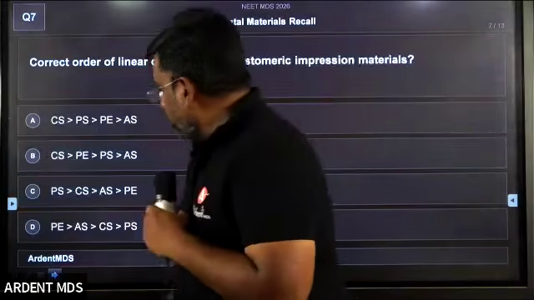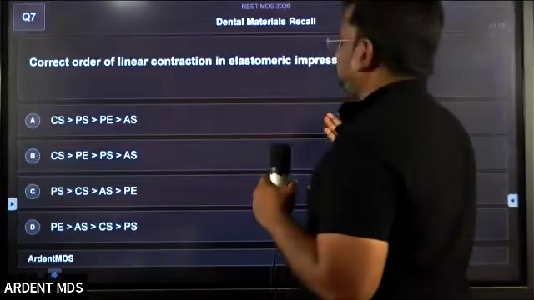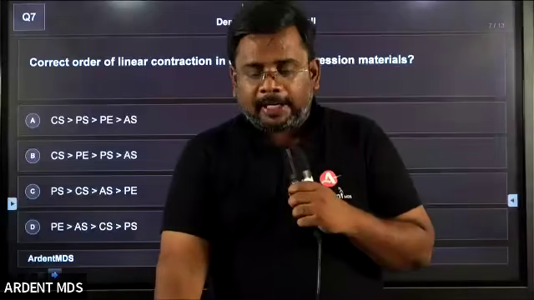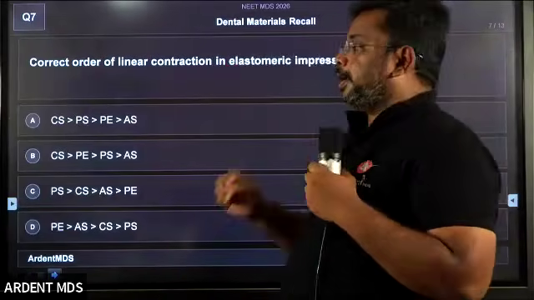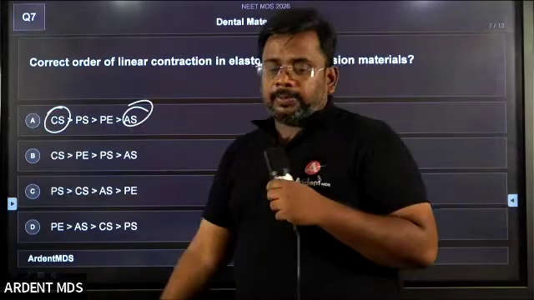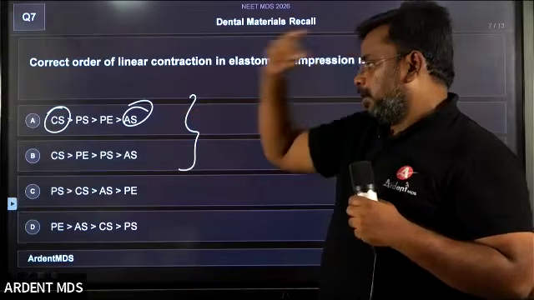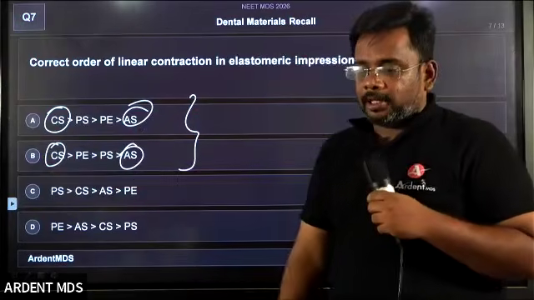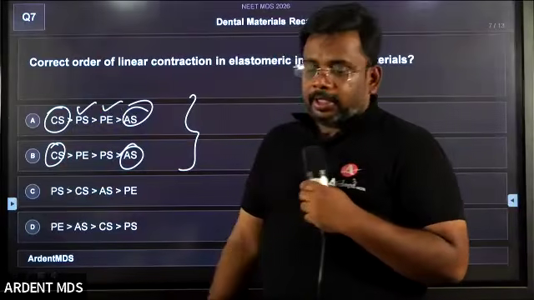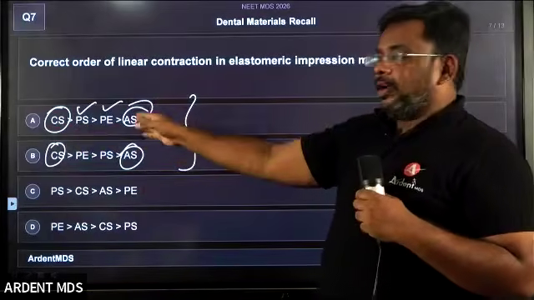Okay, next question. Correct order of the linear contraction in elastomeric impression materials. Again, a question that has been repeated multiple times. If we compare all the elastomeric impression materials, the linear contraction is highest for condensation silicone and least for addition silicone. Both options look the same on these two points: highest is condensation silicone, lowest is addition silicone. Now go to the second and third options: second is polysulfide, third is polyether. That means linear contraction is highest with condensation silicone, then polysulfide, polyether, addition silicone.